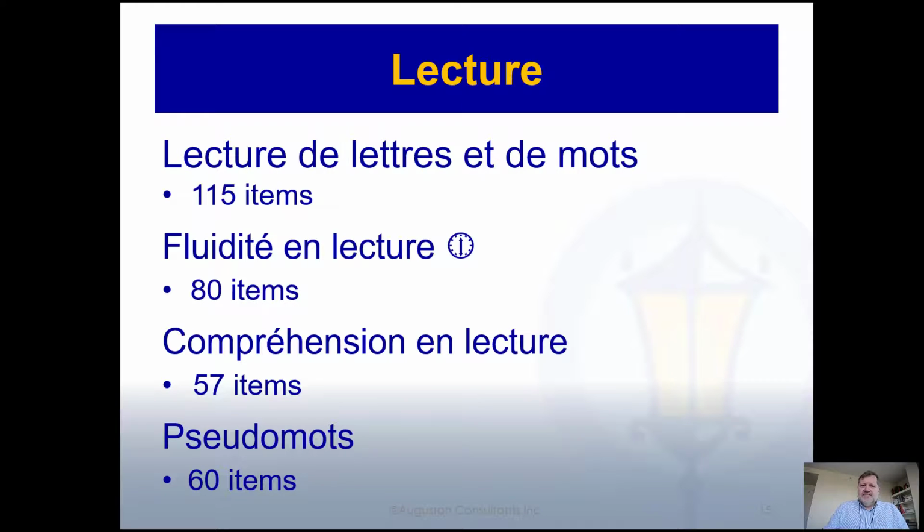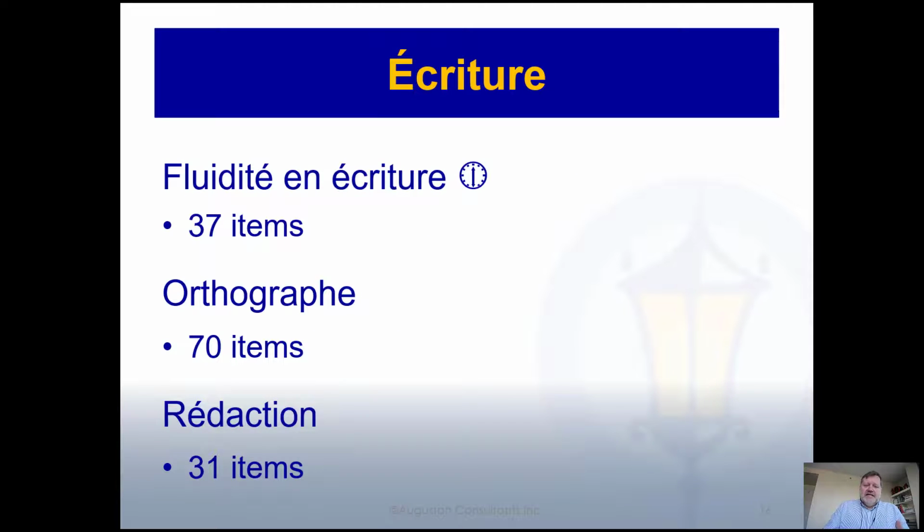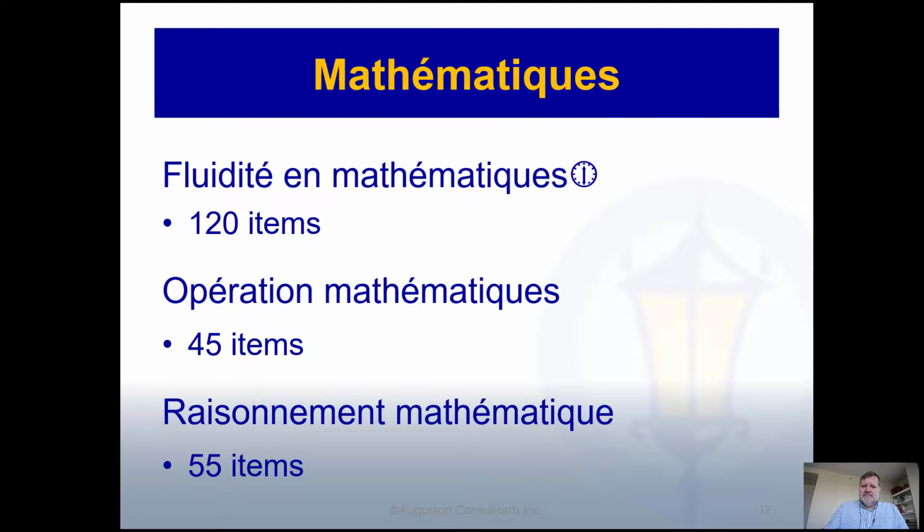And we'll discuss these further. This is really just an overview for you. We have writing. So again, fluency in writing, spelling, and written expression. You see the number of items, and you notice it changes from one subtest to the other. We have in math fluency, math operations or calculation, and then math reasoning.